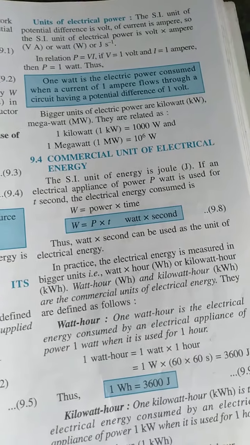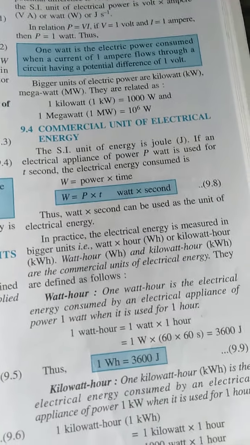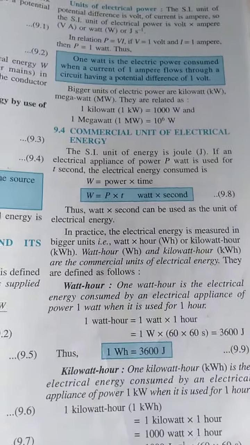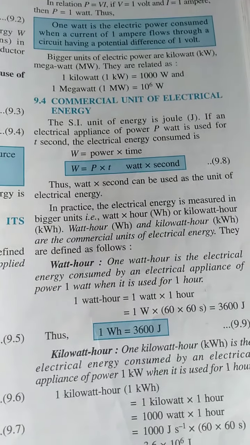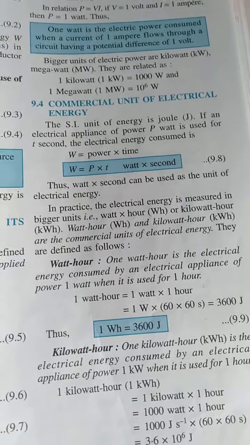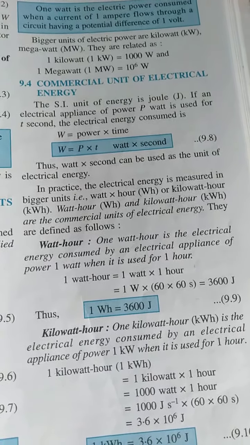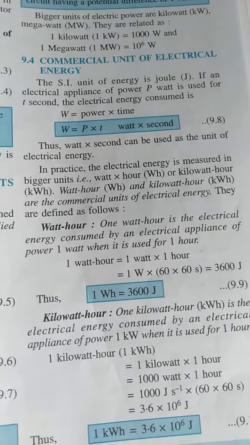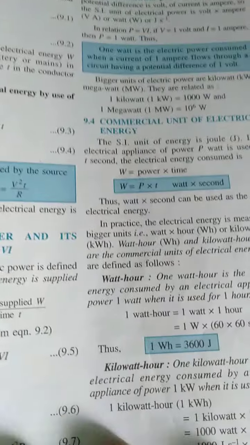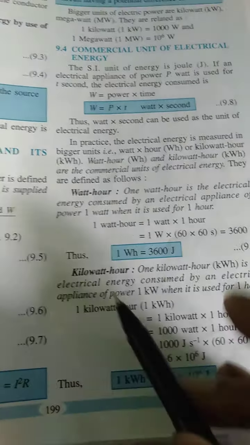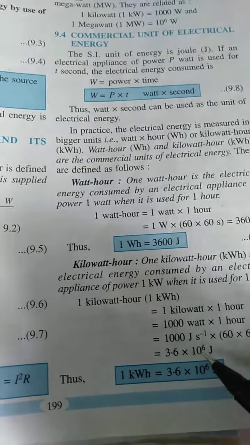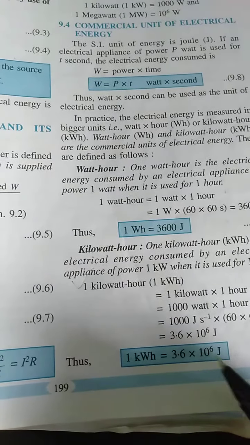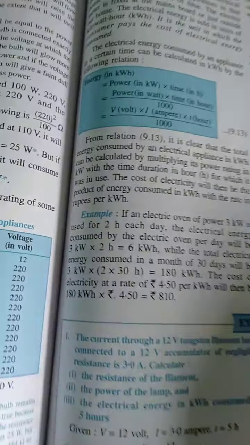We have bigger units, kilowatt and megawatt, and smaller units also. Now the commercial unit of electrical energy: the meter we have at home reads the electrical energy in kilowatt hour. 1 kilowatt hour is equal to 3.6 into 10⁶ joule. This relation is very important.